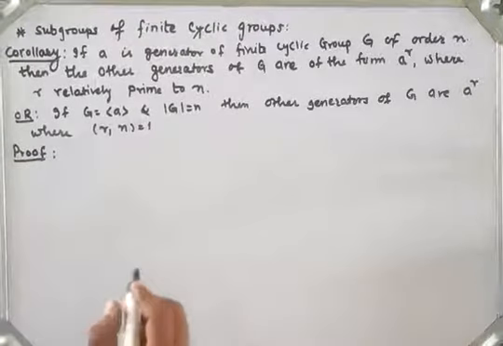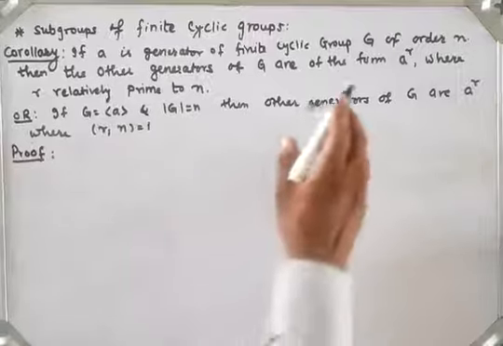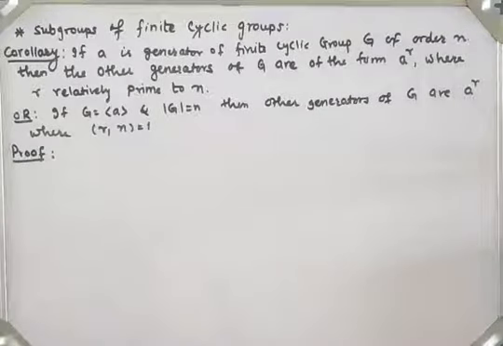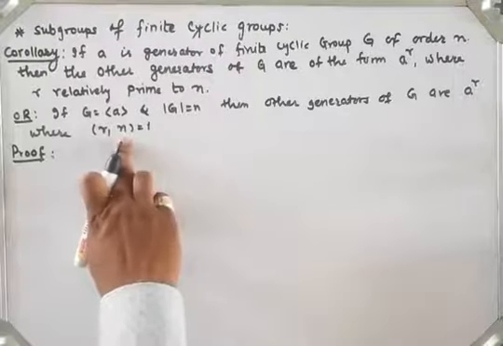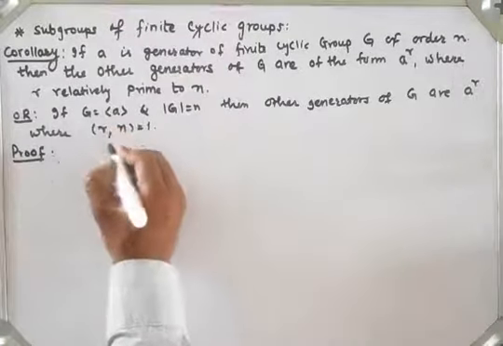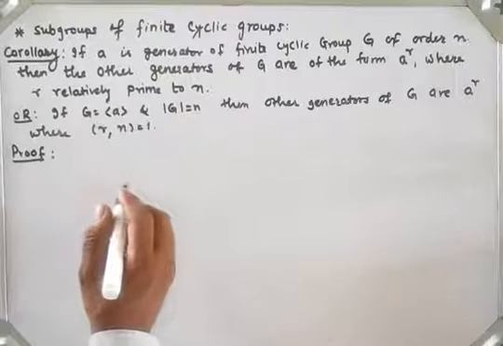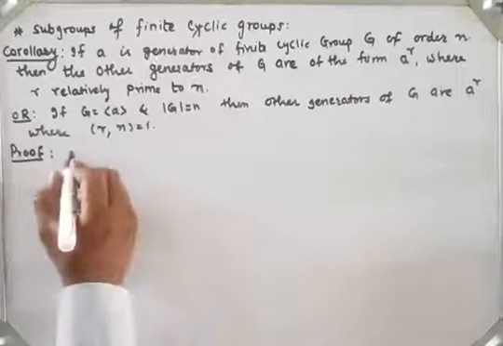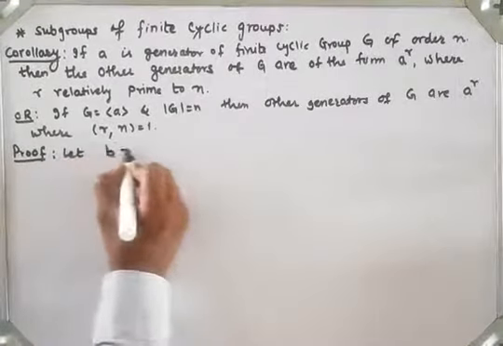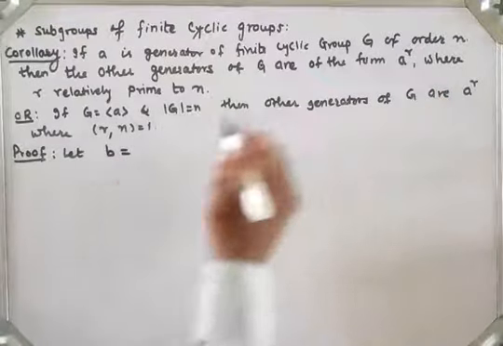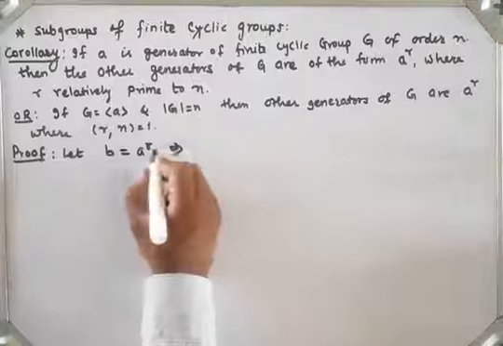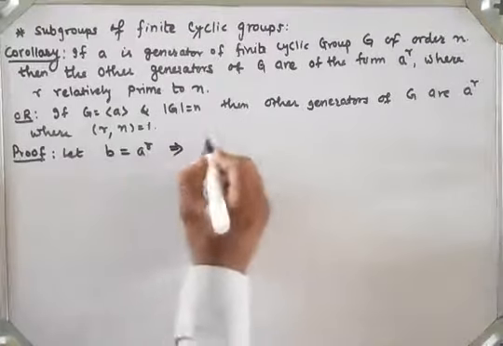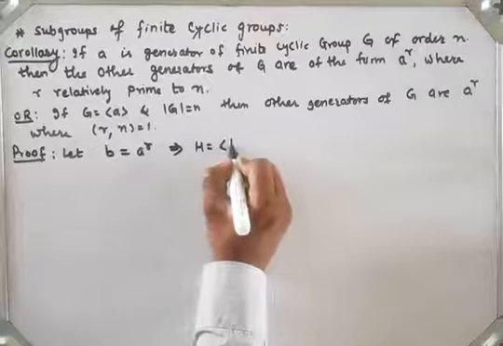Here what we have given is G, a cyclic group which has generator a and has order n, and other generators are of the form a raised to r, where r and n are relatively prime, and n is the order of that group, right? So we will prove this theorem. Now to find the subgroup which has elements of the form a raised to r, let me take b as the element a raised to r. Then b is equal to a raised to r. Then I will say H is generated by element b.